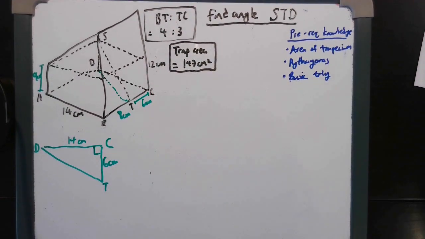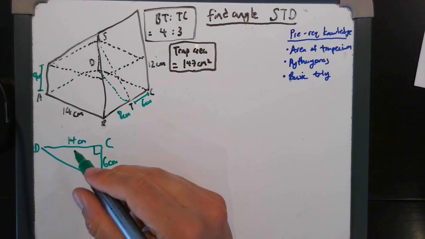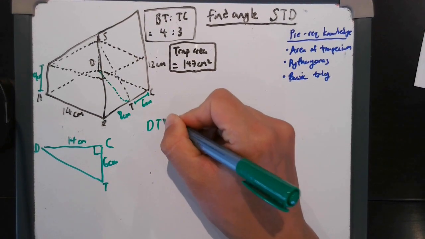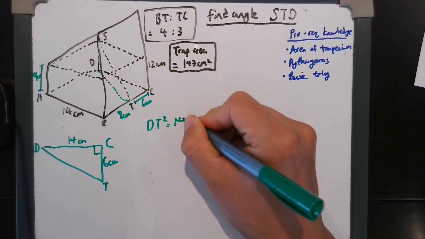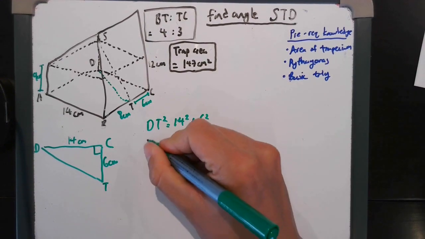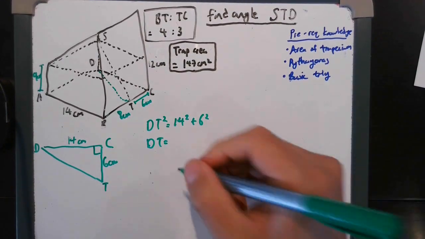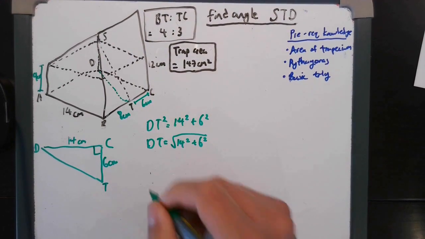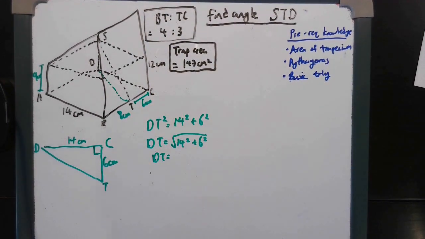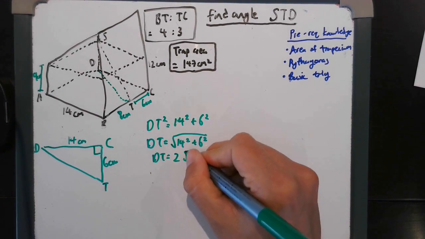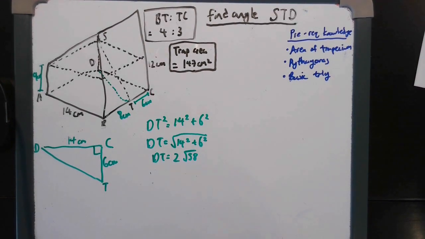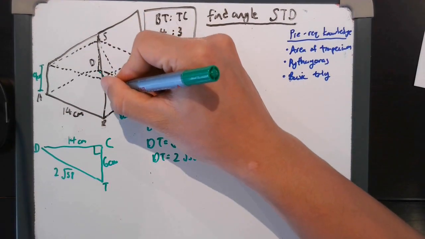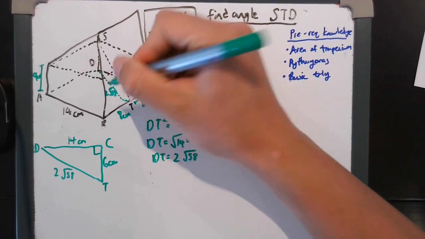All right, so that's that done, okay? So now with just basic Pythagoras, we're going to need to find DT. So DT squared is 14 squared plus 6 squared. So DT, again, is just the root of 14 squared plus 6 squared. And therefore, with the help of a calculator, DT is 2 root 58. So here we have 2 root 58.